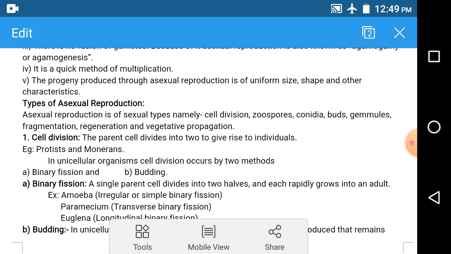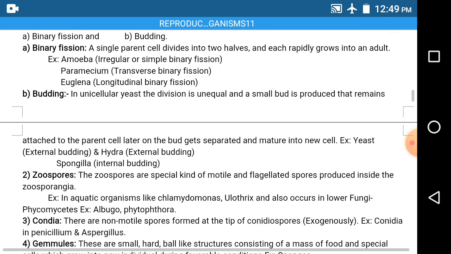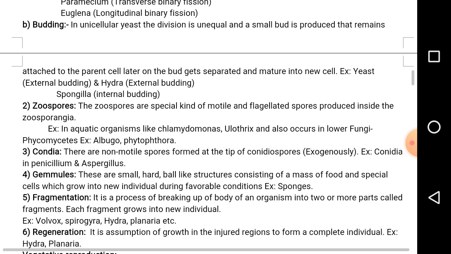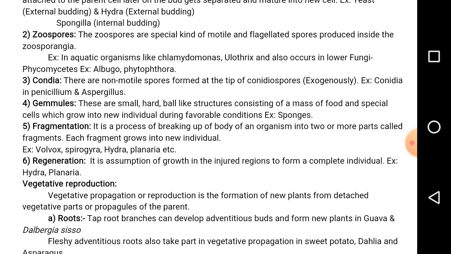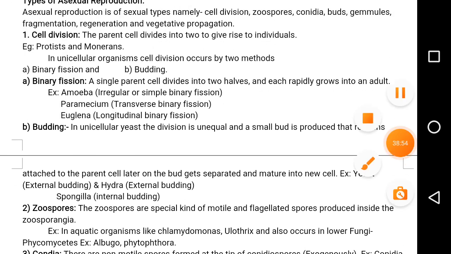And the last one, the types of asexual reproduction, we will discuss in the next class. There are various types of asexual reproduction like binary fission, budding, zoospores, conidiospores, gemmules, fragmentation, regeneration, and vegetative reproduction. They will all be discussed in the next class.